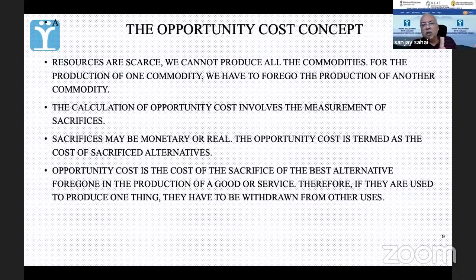Now, as long as your gain is more than your cost, it's fine. So by making A and B, if I'm making a profit of 2 and I'm losing a profit of 150, I'm still okay. ठीक है भाई, opportunity cost 150 का था, but I have managed to make 2. Therefore, I am fine. So the whole point in opportunity cost is whatever I am sacrificing has a cost, but my gain should be more than my cost. Clear?